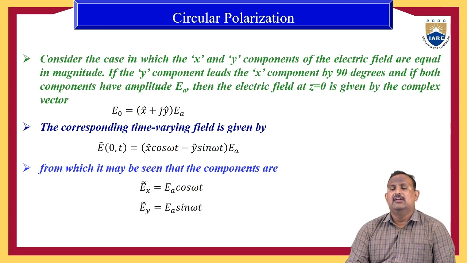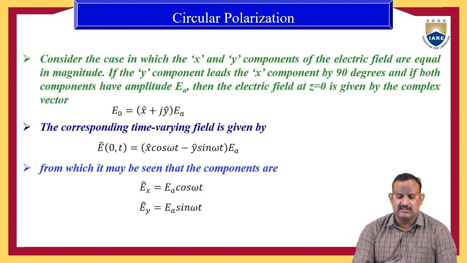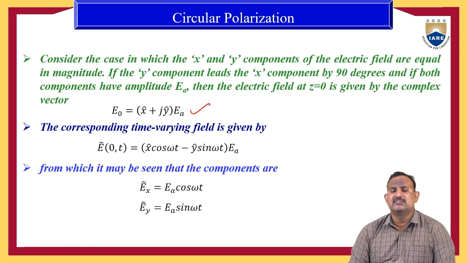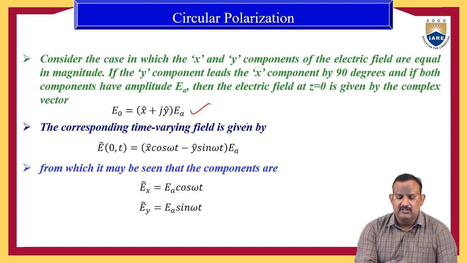Now we'll derive an expression for circular polarization. Consider the case in which the x and y components of the electric field are equal in magnitude. If the y component leads the x component by 90 degrees, and both components have the same amplitude, let us assume it is EA, then the electric field at z = 0 is given by a complex vector. It can be expressed as E0 = (x̂ + j ŷ) EA, where EA is some amplitude.